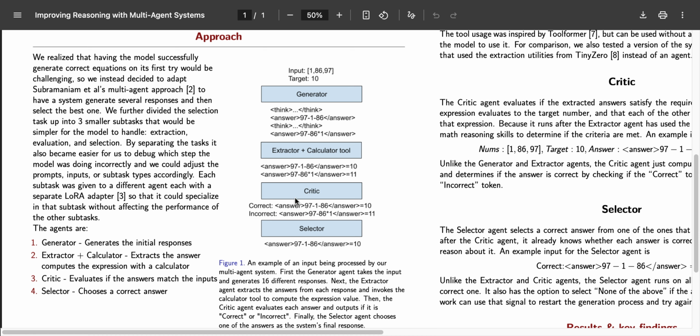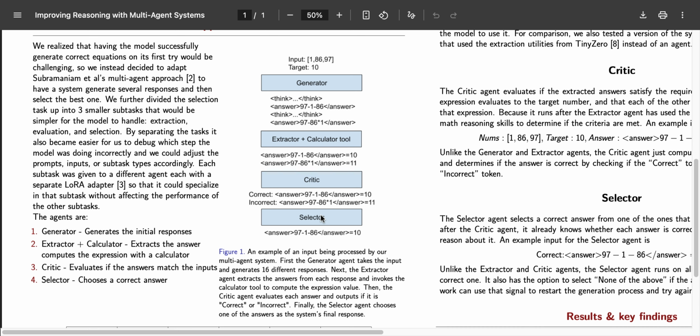The critic evaluates if the expression value matches the target and if each number is used only once. It lets each answer with the expression value be prompted through its model and outputs whichever of correct or incorrect has the higher probability for the next token. We pre-ran the critic evaluations on the extracted answers for the selector agent to choose the final answer. The selector agent can also pick none of them if it thinks all of the responses are incorrect.